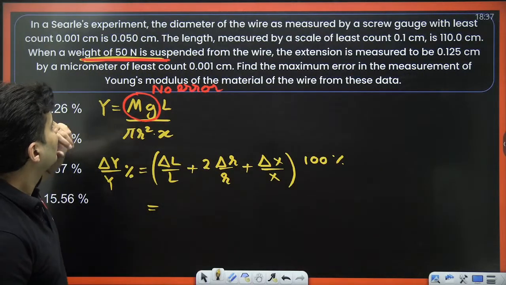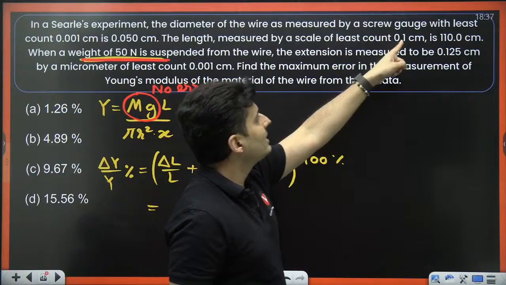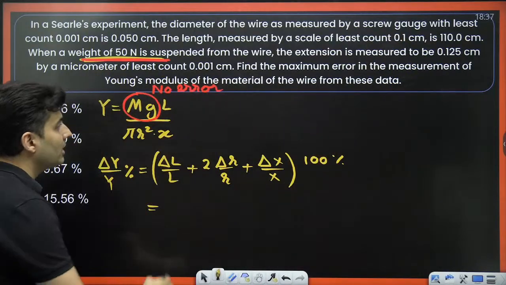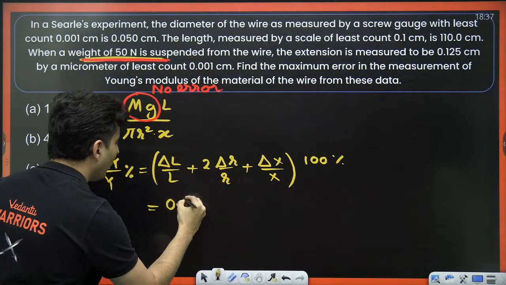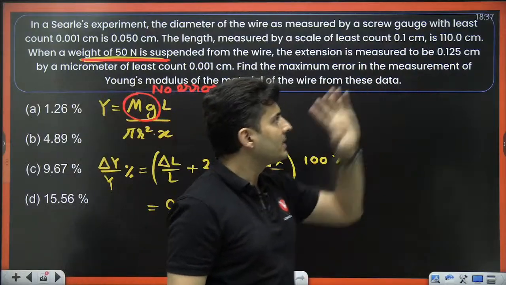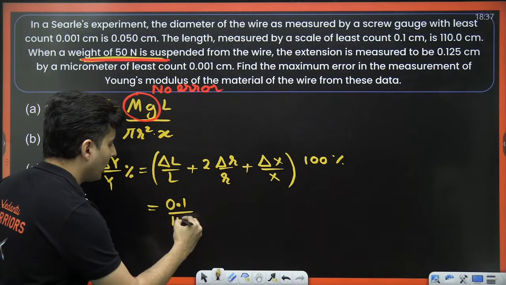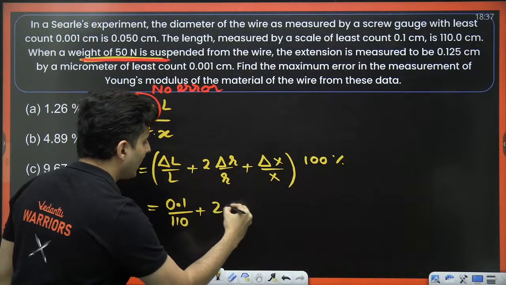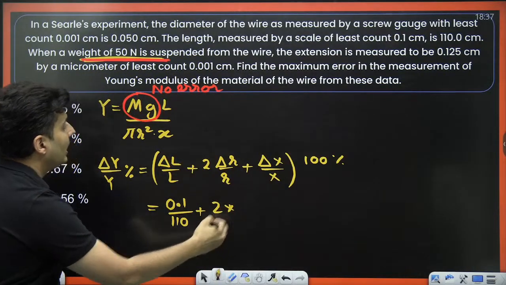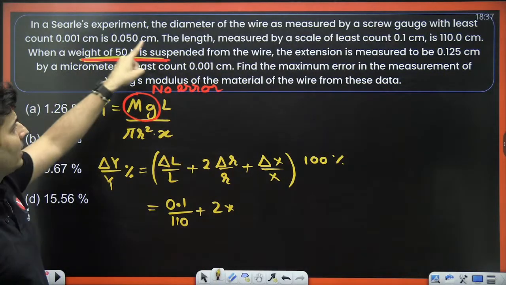The length is measured with a least count of 0.1. So the error in the reading will be 0.1. The length value is 110, so I'm just going to put 110 over here. 2 times delta r by r. Look at it.